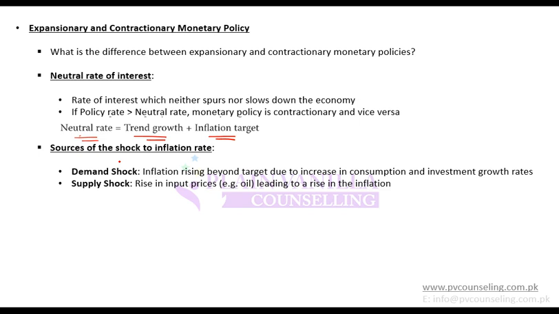If the policy rate is lower than the neutral rate, then it is said to be expansionary. So obviously there will be a certain equilibrium rate in the economy from which you increase it to contract and decrease it to expand. Trend growth is GDP growth, long-term potential growth.